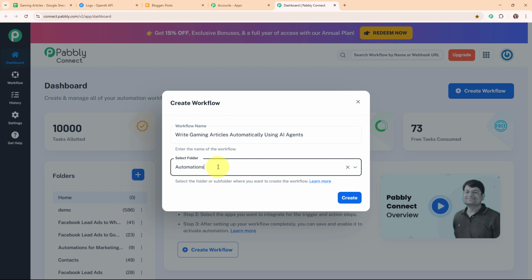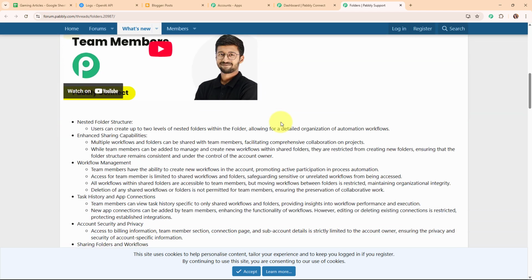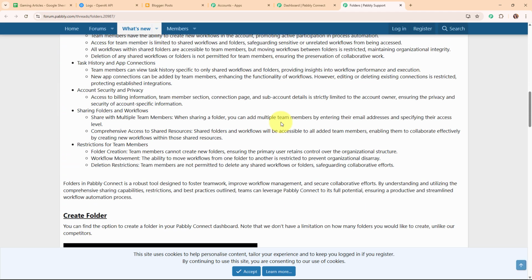And now to learn how to create a new folder inside Pabbly Connect, you have to click on this Learn More hyperlink given over here. It will take you to a forum window where you can see all the instructions on how to create a new folder inside Pabbly Connect.